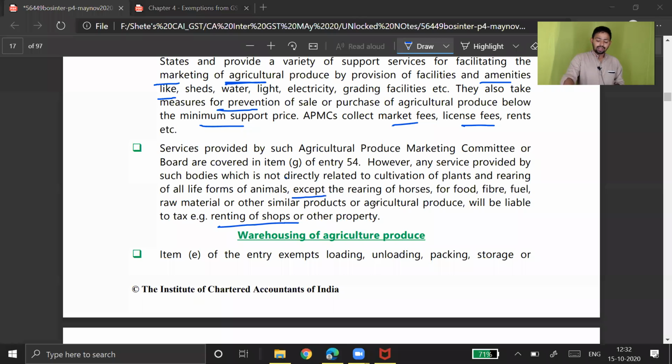So please understand, if you are doing it for farmers, then only it is exempt. If you are putting some canteen there, some restaurant there, some shop there, that will remain taxable.